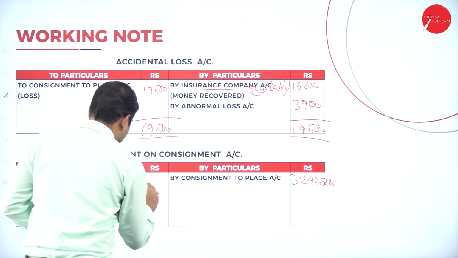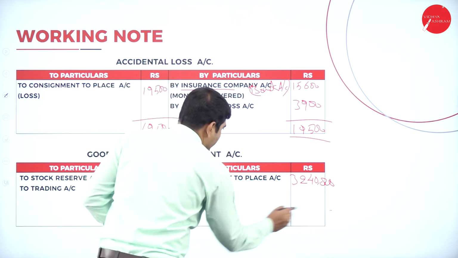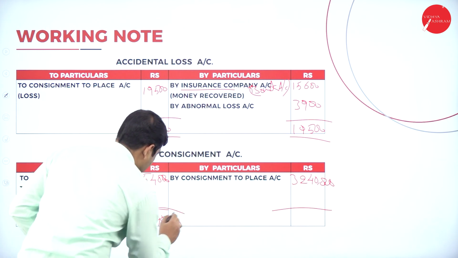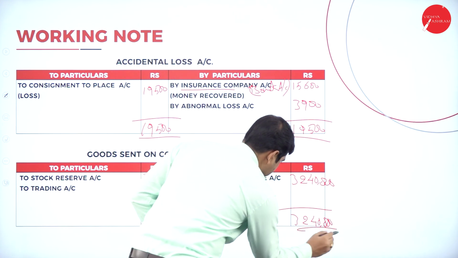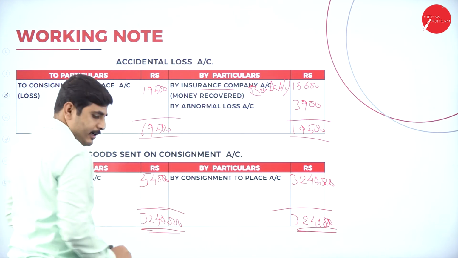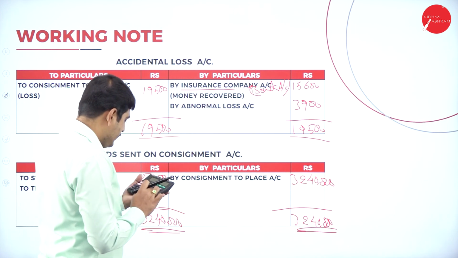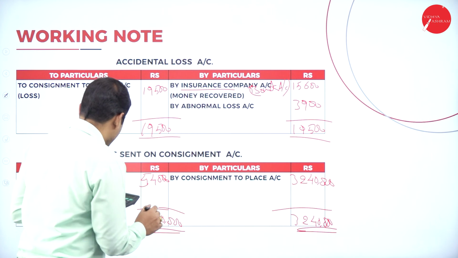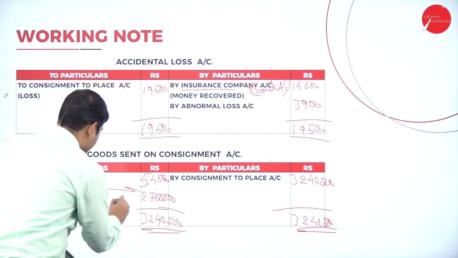So the remaining is trading account. So tally both sides. 32,40,000, here also 32,40,000. So 32,40,000 minus 5,40,000 is 27 lakh. 27 lakh is the trading account.